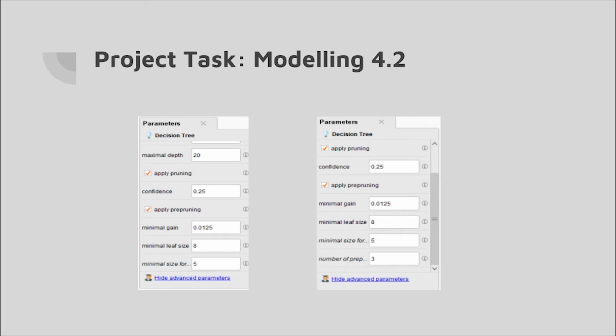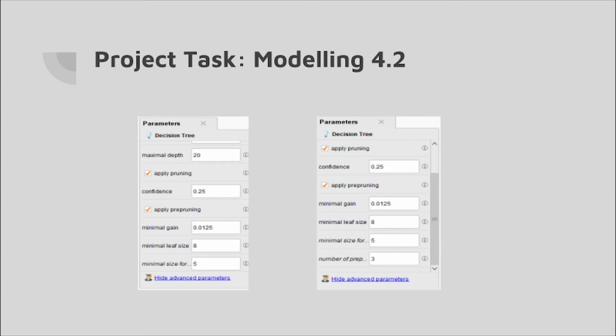So the maximal depth, we have set it to 20 to restrict the size of the decision tree to prevent overfitting. The confidence, we have set it to 0.25, as toggling with the value would cause no change to the decision tree. The minimal gain, we have set it to 0.0125, which is a relatively small value, considering the number of attributes, which is 10, we have in our analysis, so that we would have fewer splits and thus a smaller tree.